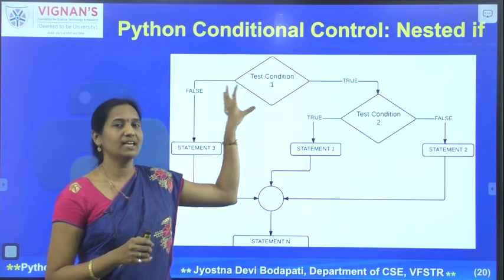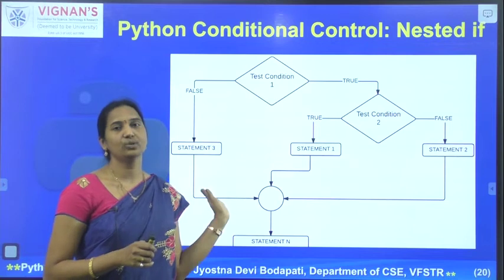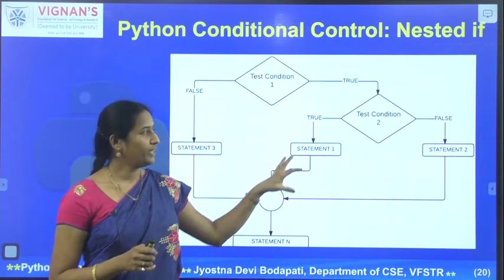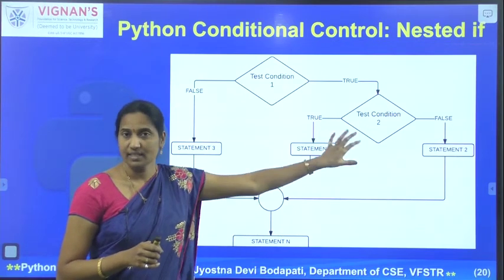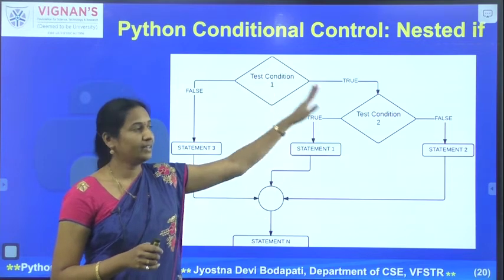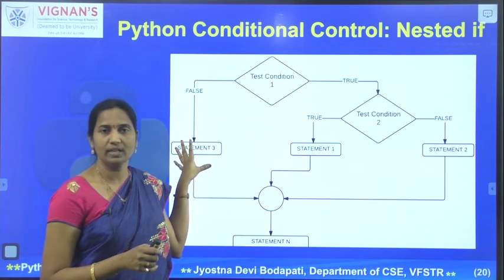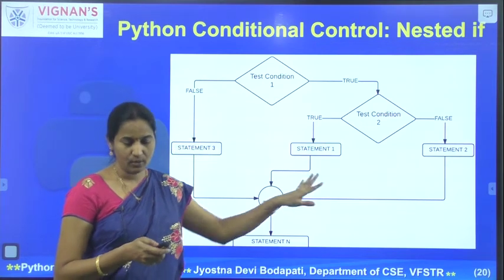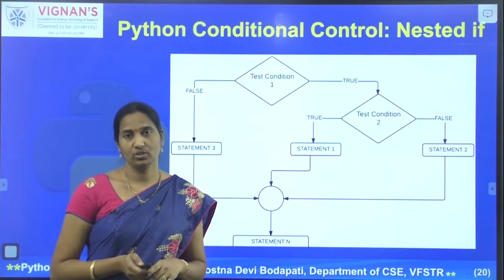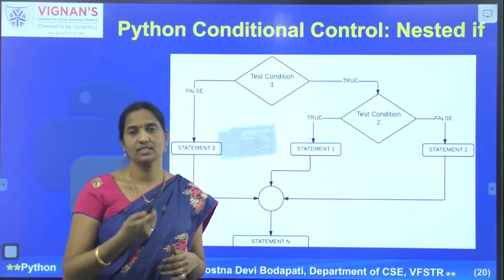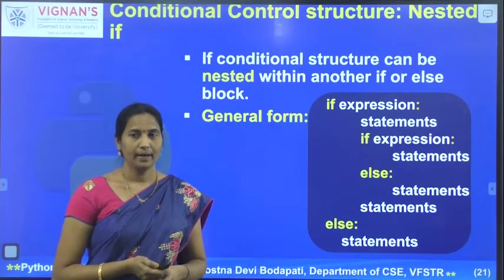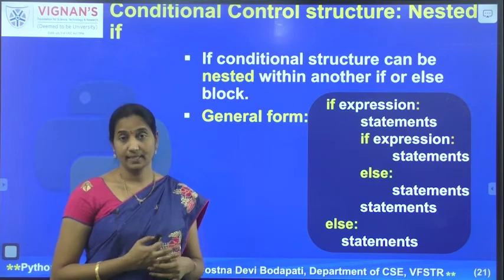If the original condition itself is false, then we are choosing this path. So that is how we can place an if-else structure inside another if structure, or you can even place it in the other part of your if-else structure. That's how you can implement the nested if structure, that is embedding of an if-else structure inside another if-else structure. Now let's see the general form of the nested if structure.